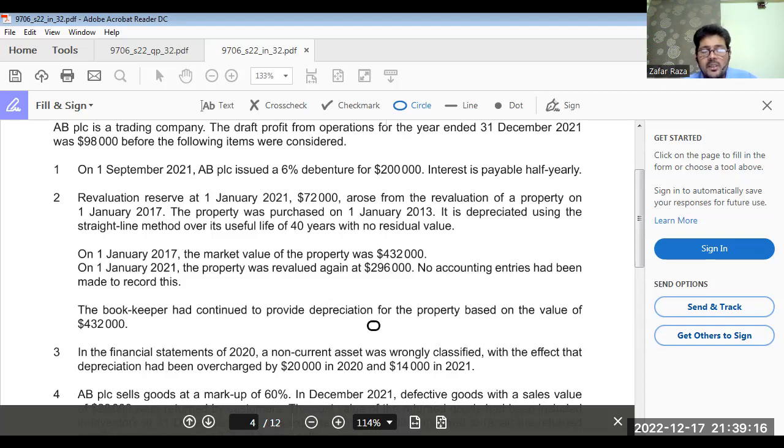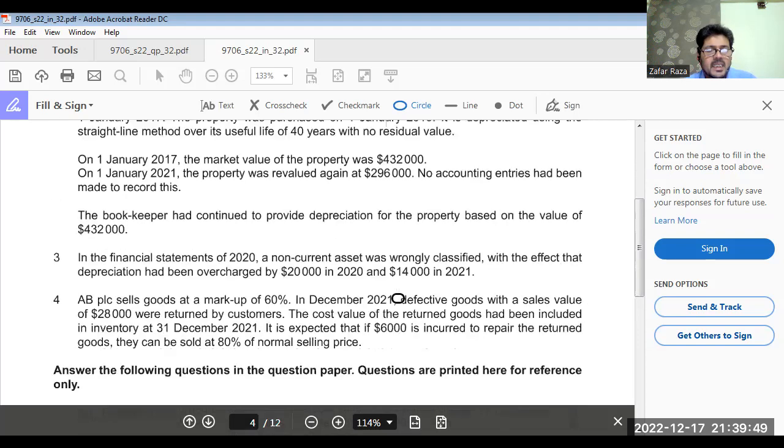If we have revalued, or rather devalued, the value of property, we are not increasing the value, we are decreasing the value. So it means we have to consider the depreciation. Okay, because we do not include any type of revaluation or buying of non-current asset in our income and expenditure account. It has no impact, but the depreciation should be taken into consideration.